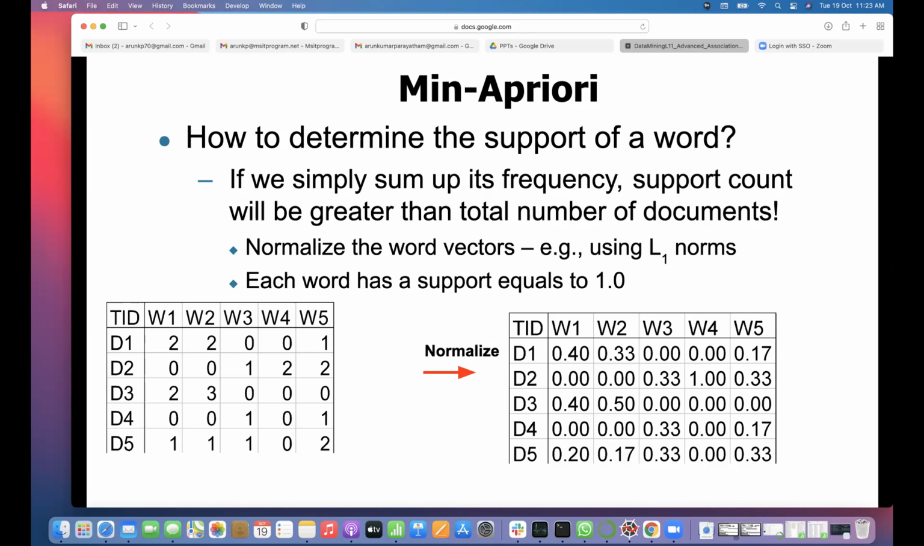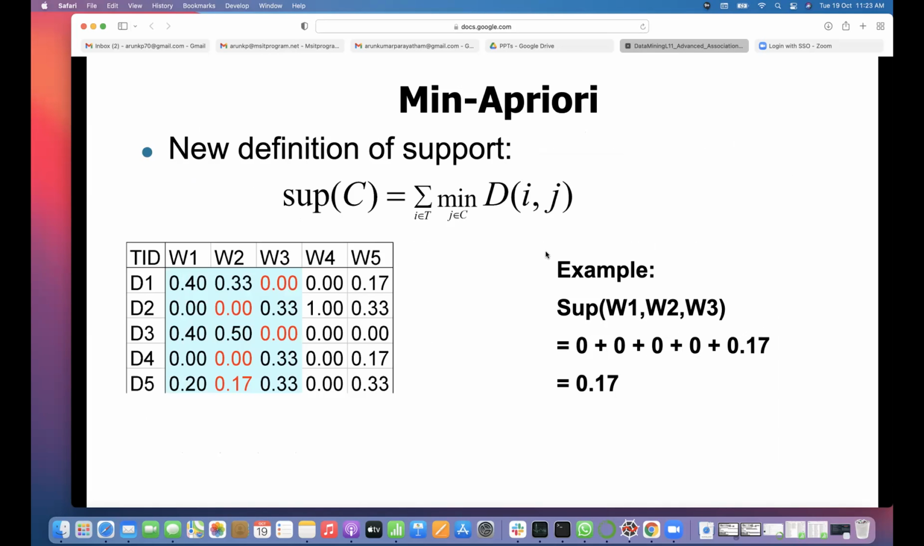You can do normalization before counting the support. So in min Apriori, the new definition of support is: support of C equals sigma over i belongs to T, that is for each term, the minimum over j belongs to C of D_ij. So for whichever itemset you are computing support, you need to compute this.